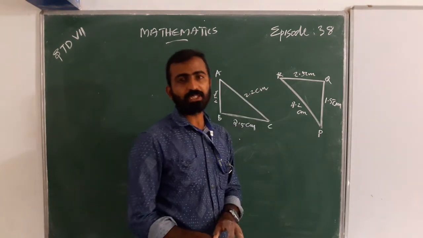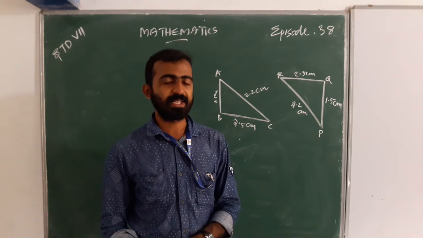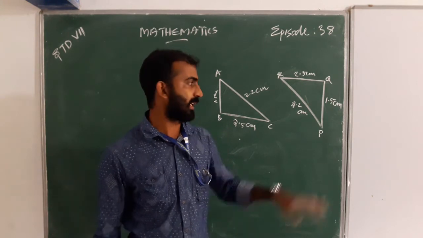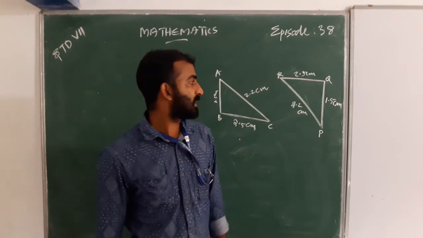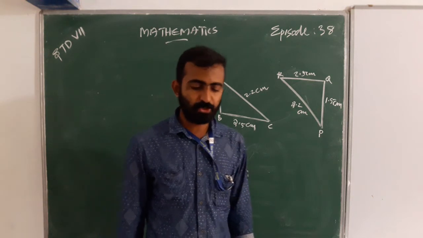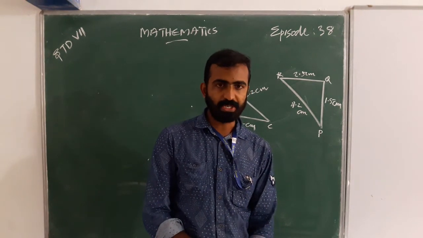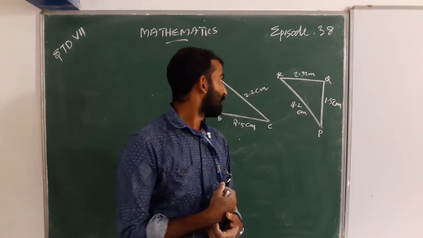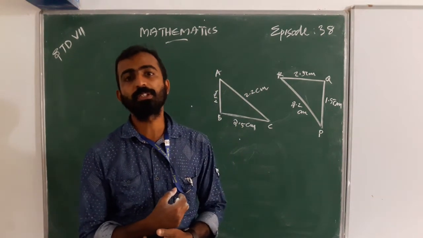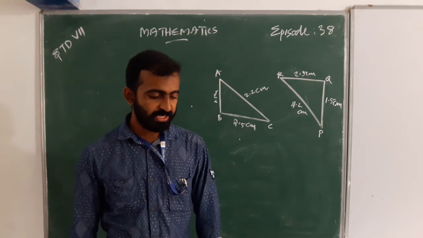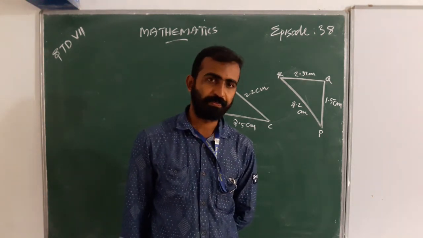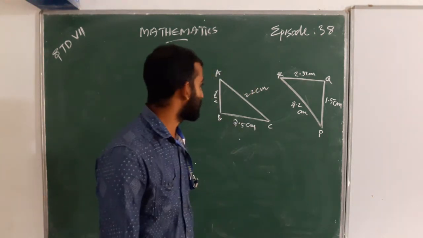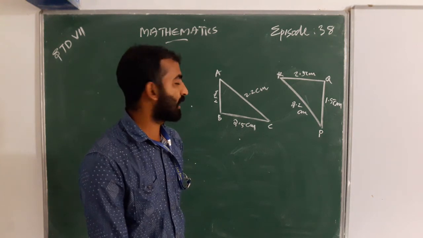Here you have to check the SSS congruence criteria. Here there are two triangles. The first one is triangle ABC and the second one is PQR. First we want to check. When we see these triangles, the lengths are the same.